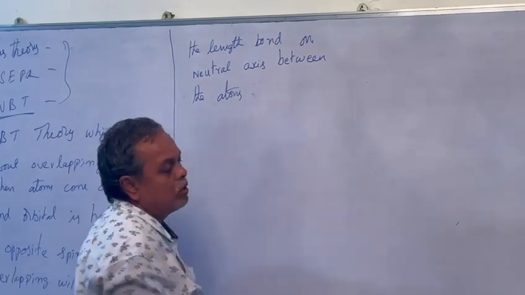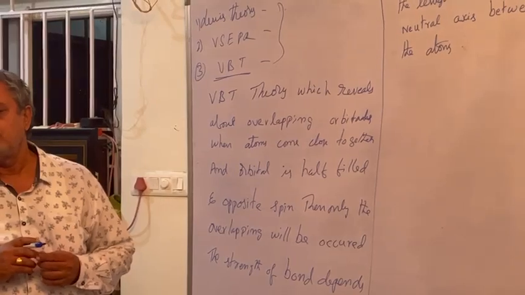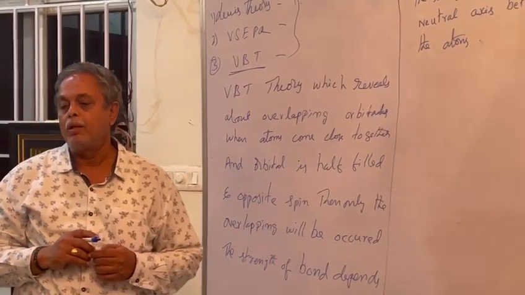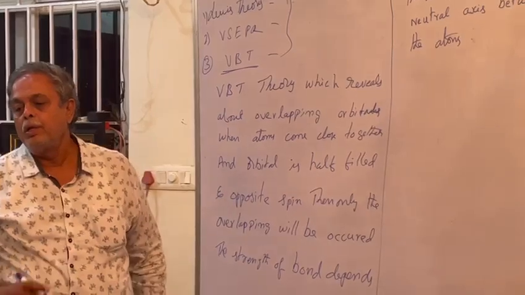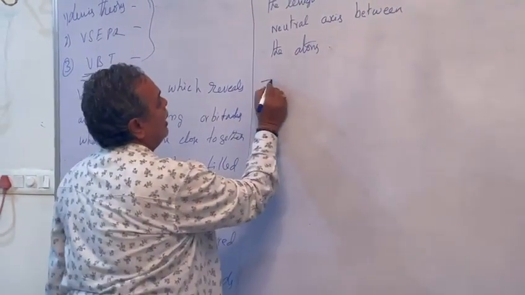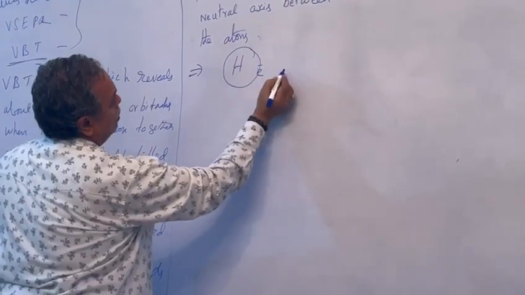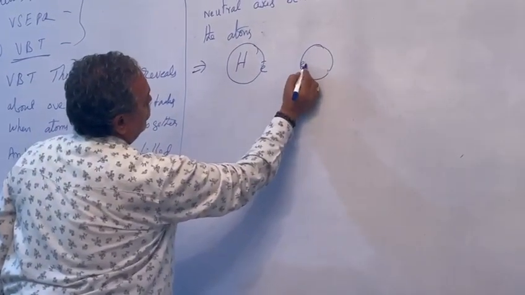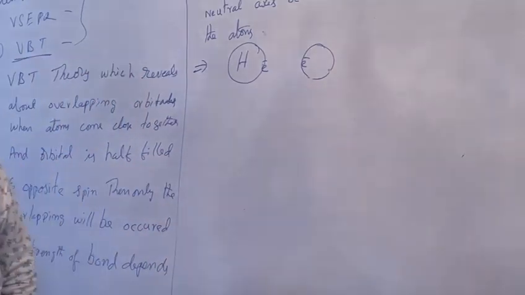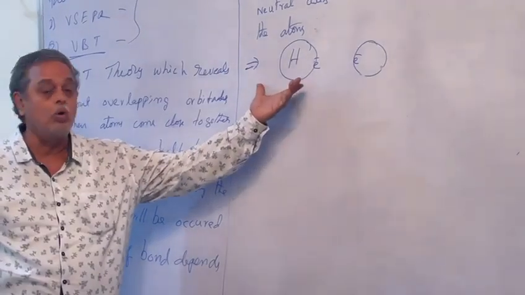You may have a doubt. If overlapping happens between hydrogen atoms, what is the doubt? Same charges repel. But how has it happened here? Hydrogen has one electron, and the other hydrogen also has one electron. Same charges repel, we know that. But here, how is it overcome?